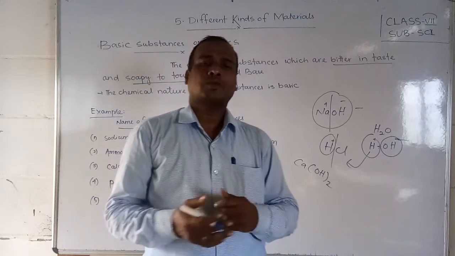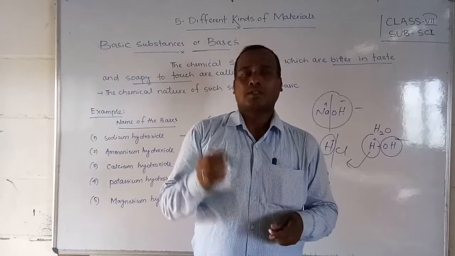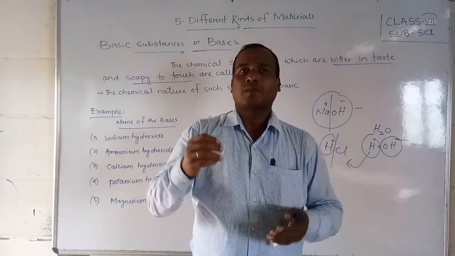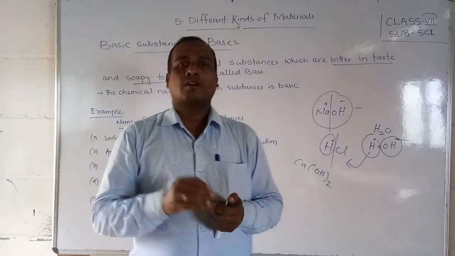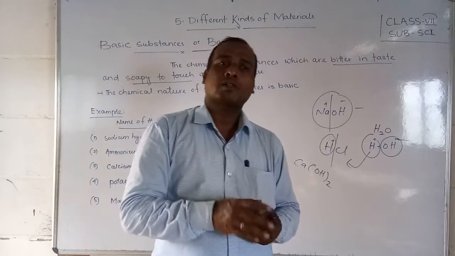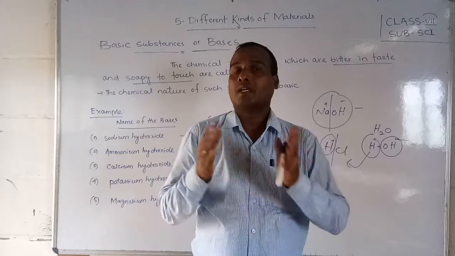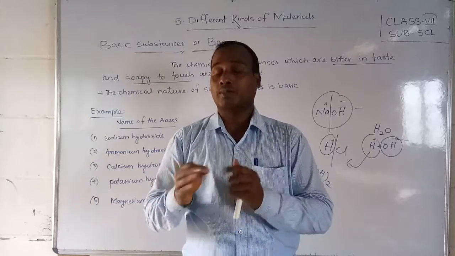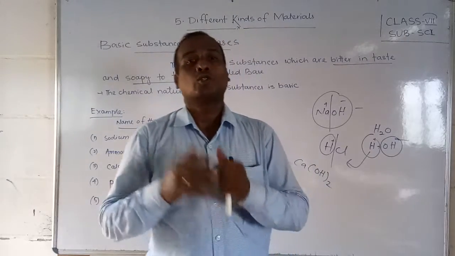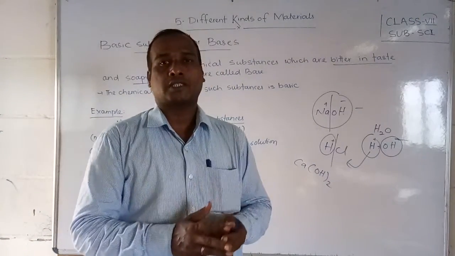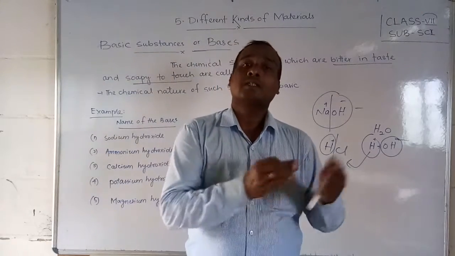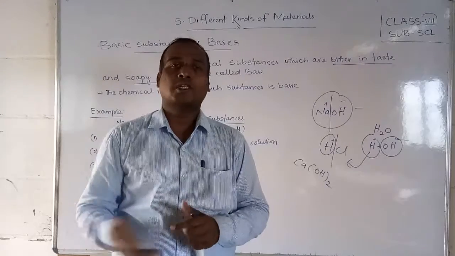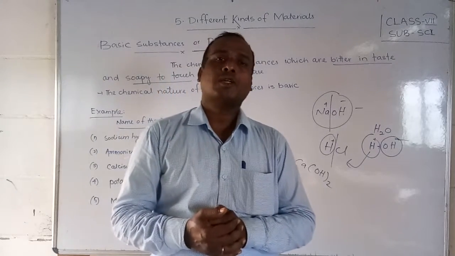Just remember, students, if it is a chemical substance that is safe to eat, then we can taste it with our tongue. If you feel the taste is bitter, then we can say it is a base substance. If it is sour in taste, then we can say it is an acid. If we do not find a sour or bitter taste, like general salt type things, we say they are neutral substances.